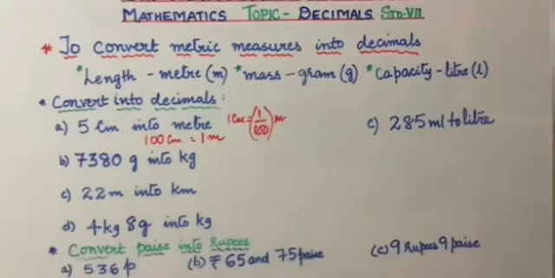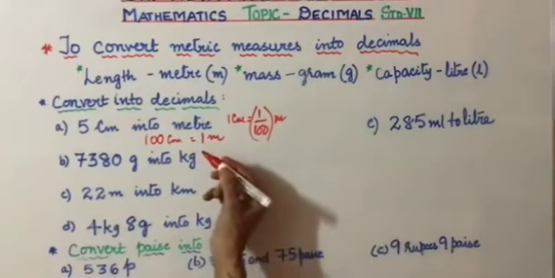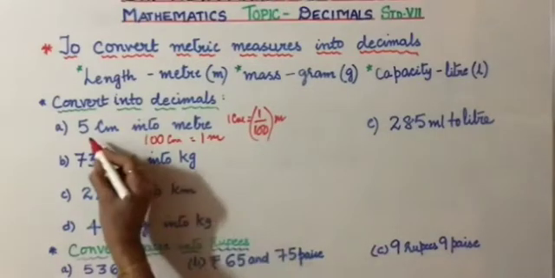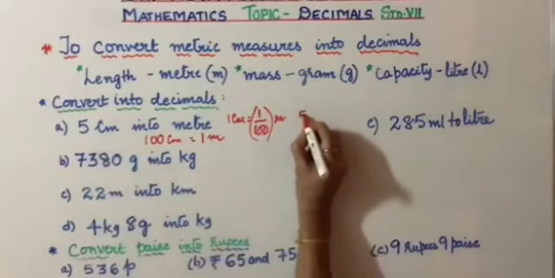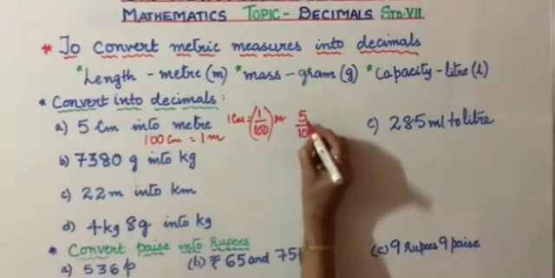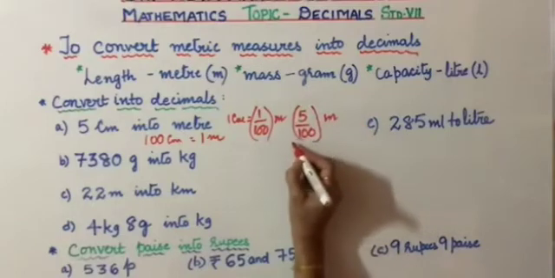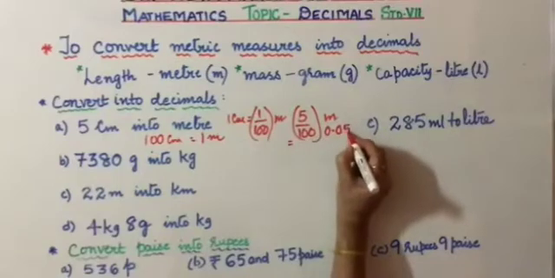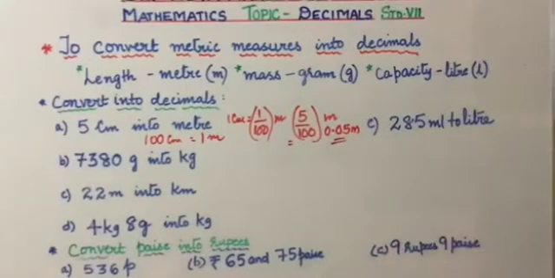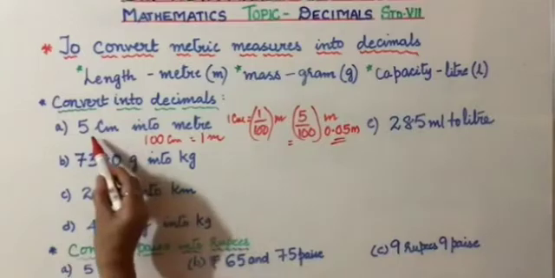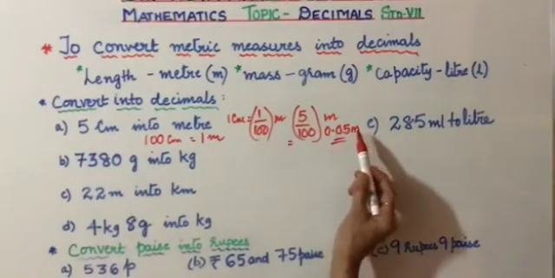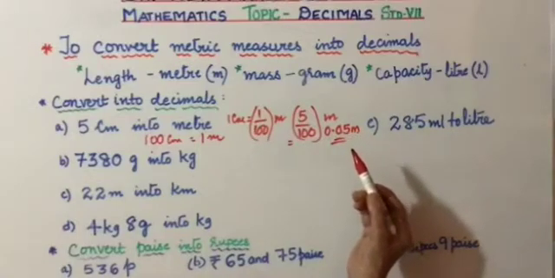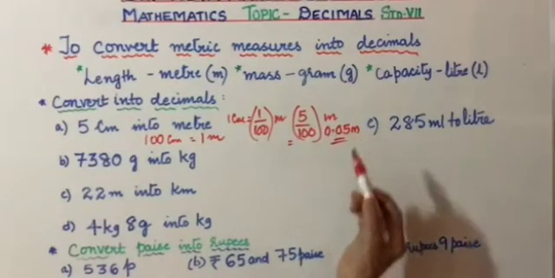Then 2 centimeter will be 2/100th of a meter. Likewise, 5 centimeter will be 5/100th of a meter. That is nothing but 0.05 meter. Did you all understand? 5 centimeter is 0.05 meters. 5/100th of a meter. In decimal form, it is 0.05 meters.